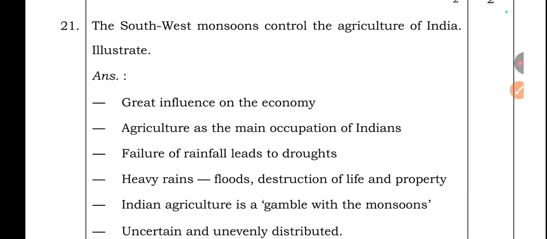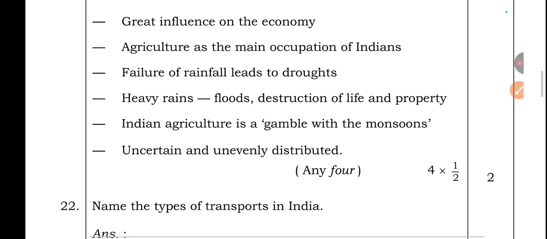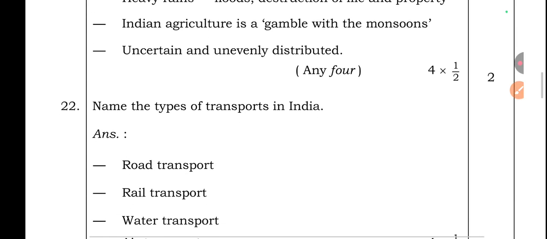Question number 21. The southwest monsoons control the agriculture of India. Great influence on the economy. Agriculture as the main occupation of Indians. Failure of rainfall leads to droughts. Heavy rains, floods, destruction of life and property. Indian agriculture is a gamble with monsoons, uncertain and unevenly distributed.